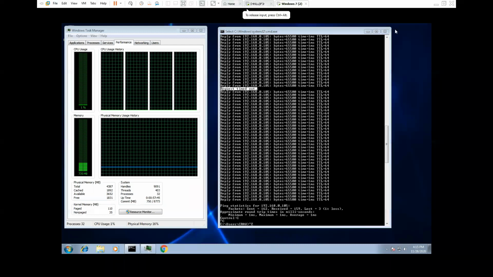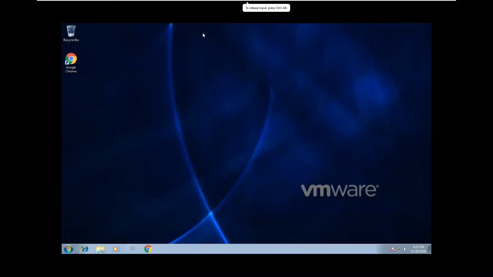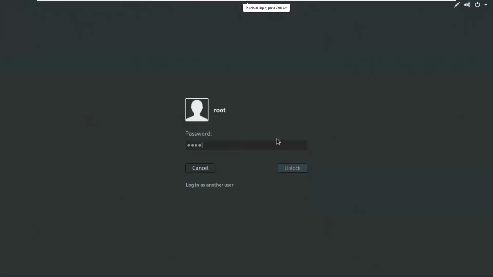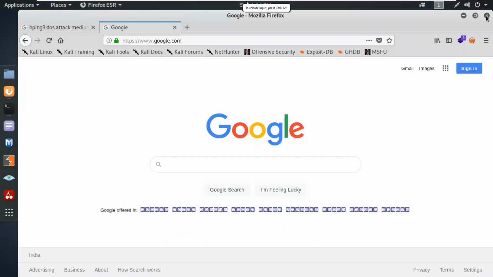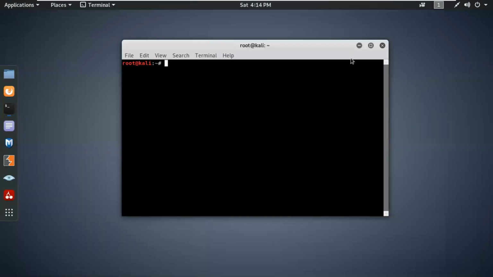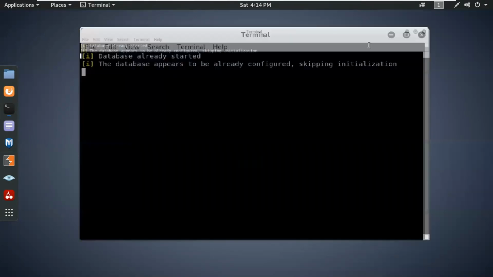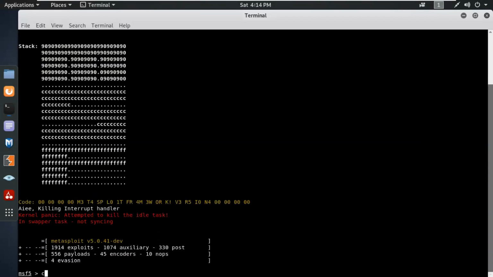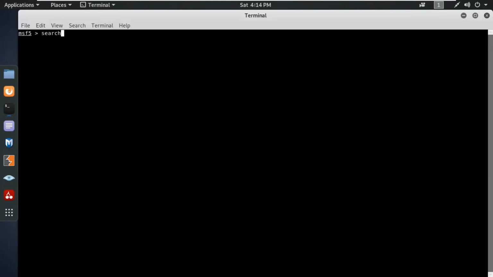So we have the 120. So let's try to attack with the help of Metasploit. Okay, so let's search DOS.